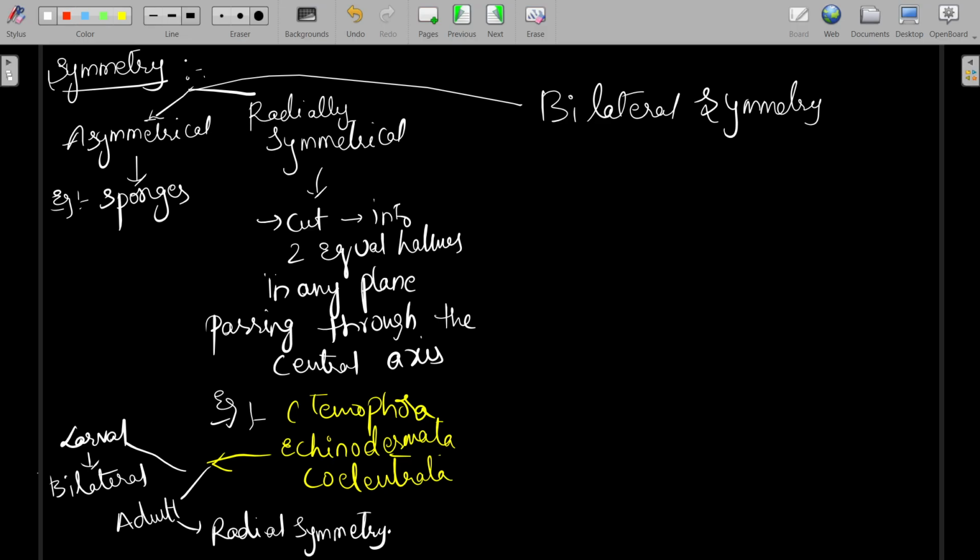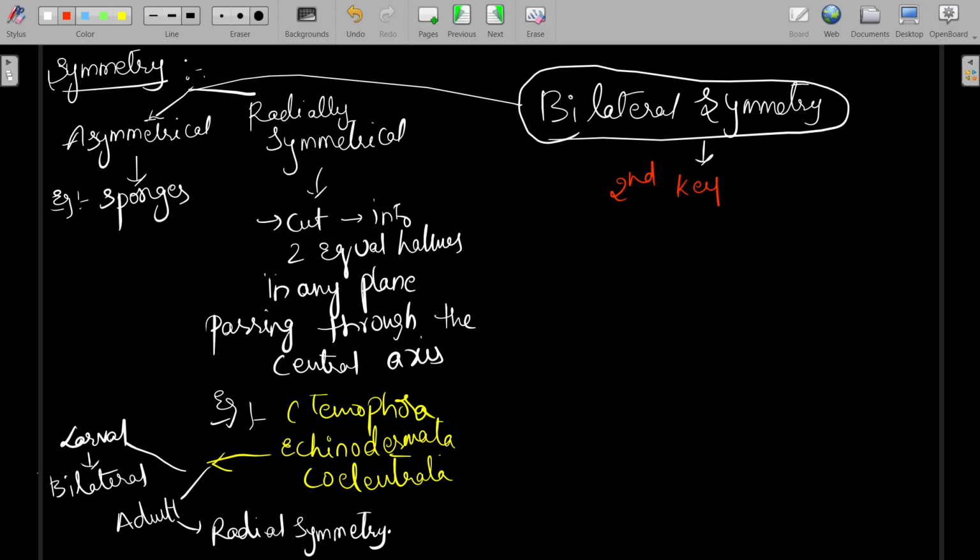Bilateral symmetry is the second key transition in the animal body plan. And the first key transition is the tissue level of organization.